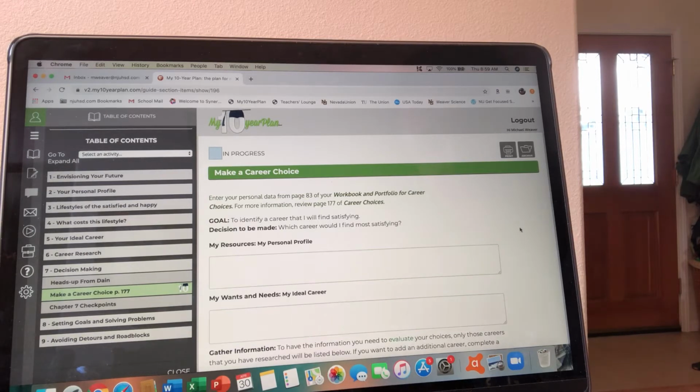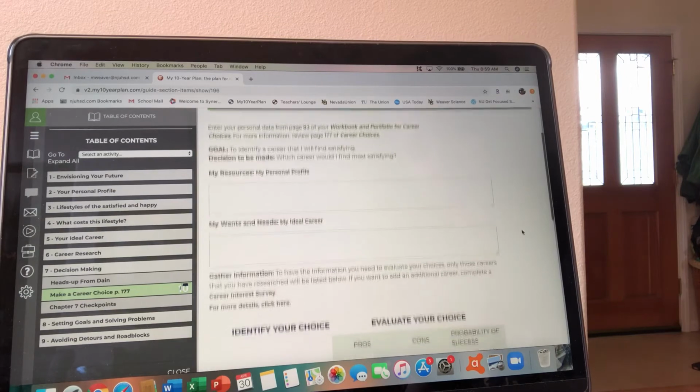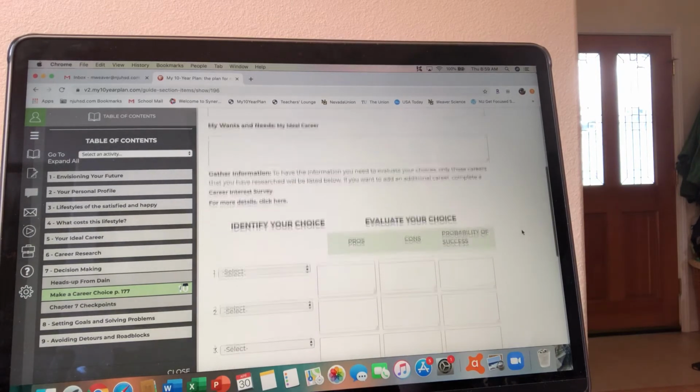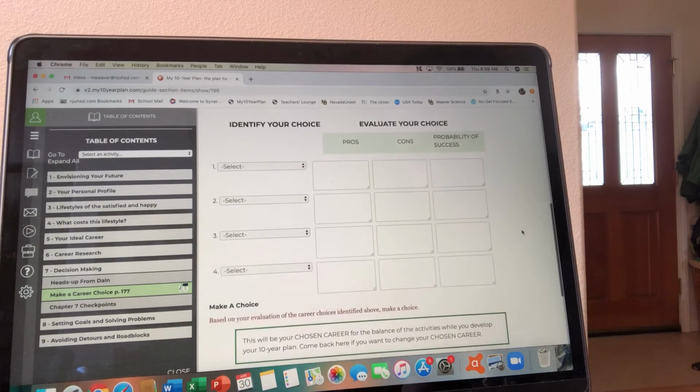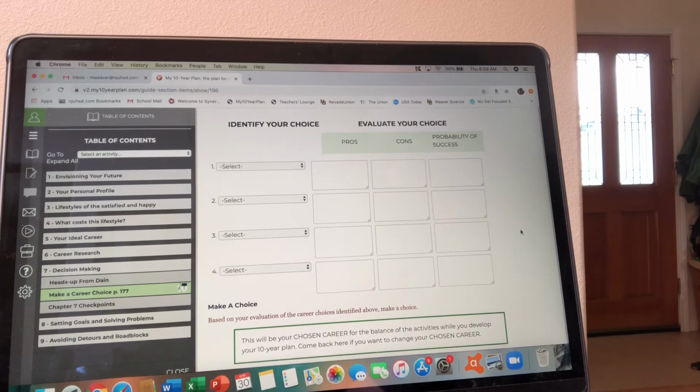Now, here's where the fun begins. When we scroll down, it says identify your choice. And you've got 4 different bars to select. Now, for some reason, this platform shows 4, but you only did 3 career research activities. So we're not going to mess with the 4th one.